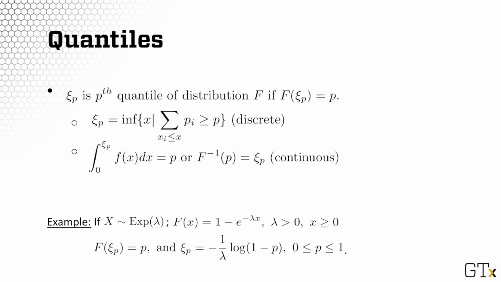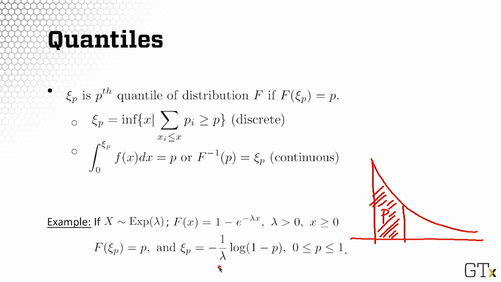You get that the quantile xi sub p is negative 1 over lambda log of 1 minus p. Log is natural, with base e. So what you have here is the following situation: the exponential density, this is p, and xi sub p is this point here. That point cuts the p area left in this exponential density.